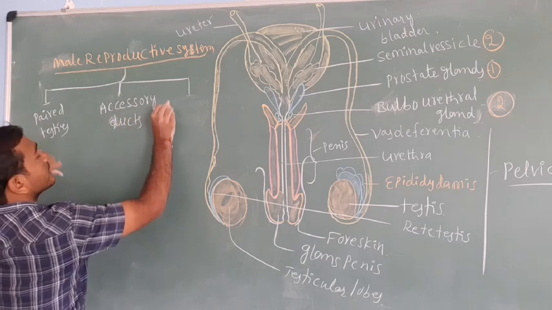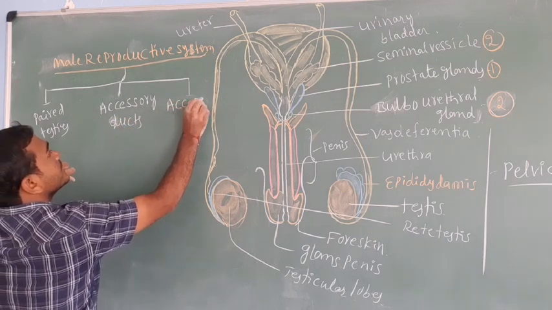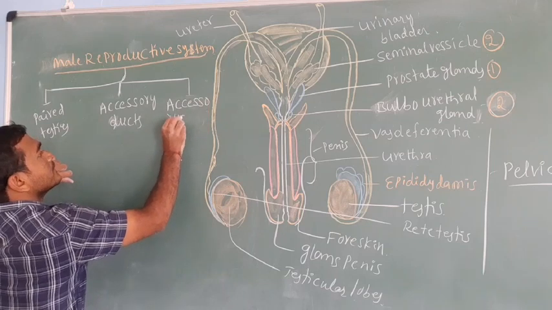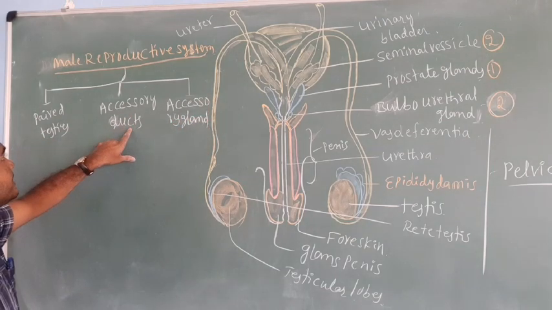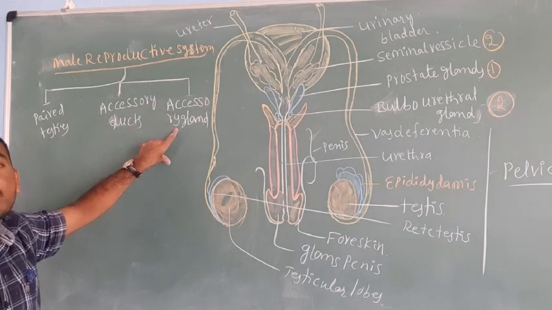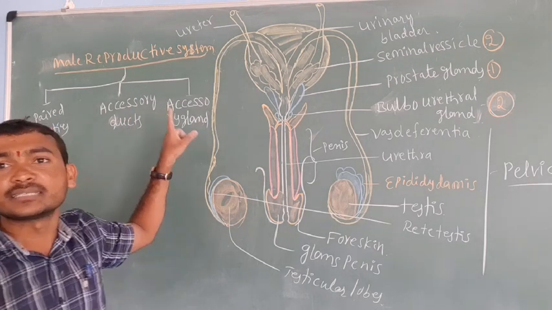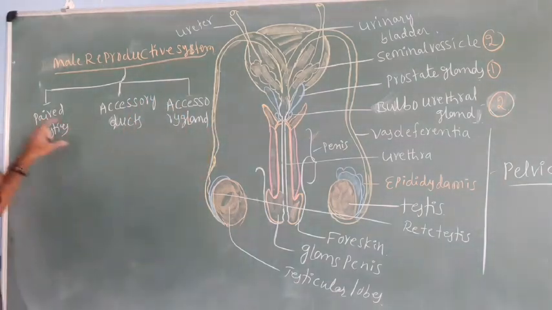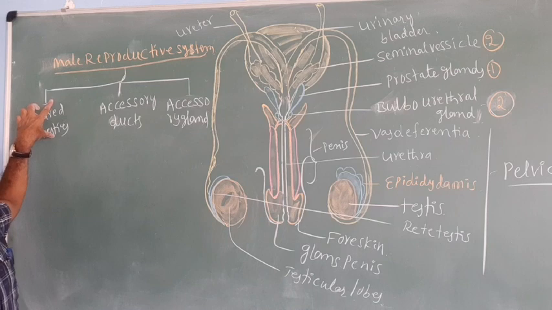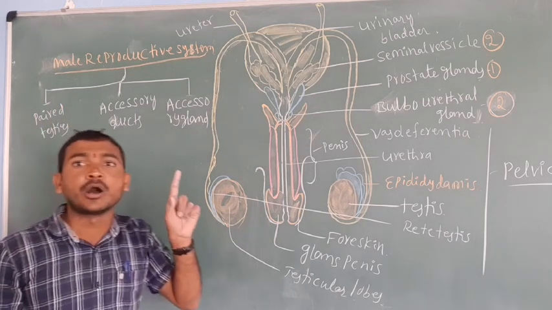The next, accessory glands. These accessory glands and accessory ducts are called secondary sex organs, and the pair of testes is called the primary sex organs.